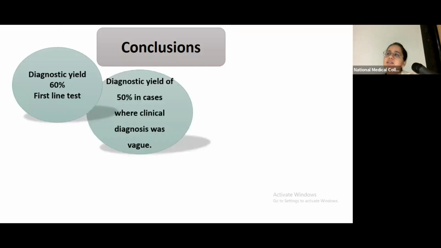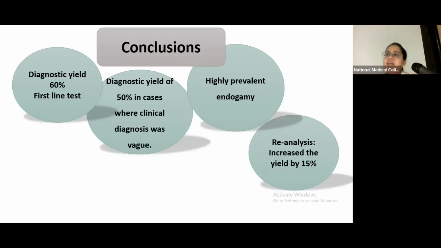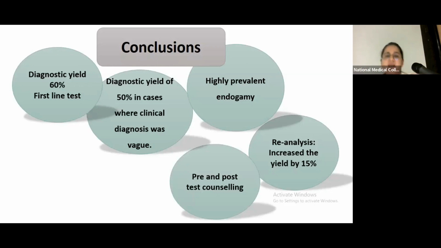For cases where there is a vague clinical presentation, the diagnostic yield is 50%. That shows the power of NGS. We have a highly prevalent endogamous society, so consanguinity cannot be blamed for all genetic disorders. Reanalysis is important. We increased the yield by approximately 15% in our cohort. And again, pre-test and post-test counseling is equally important.